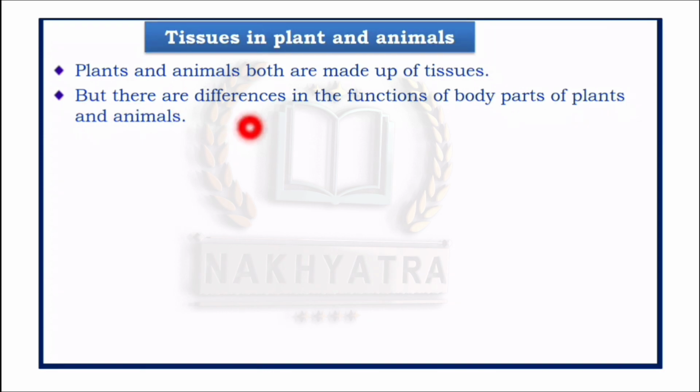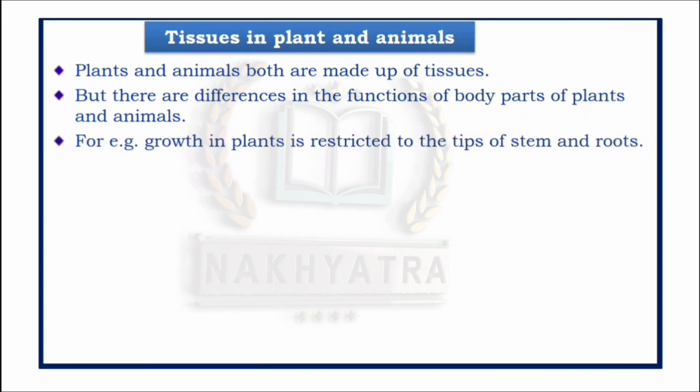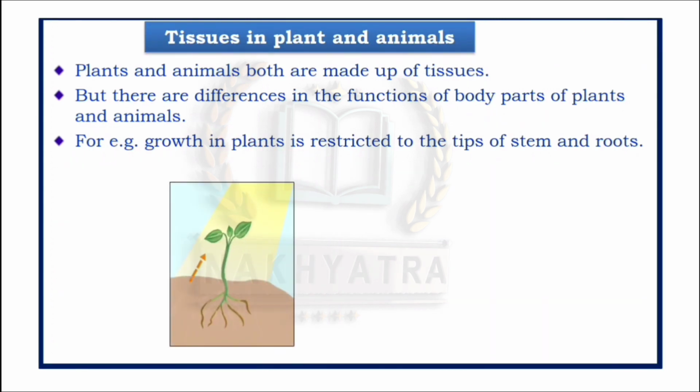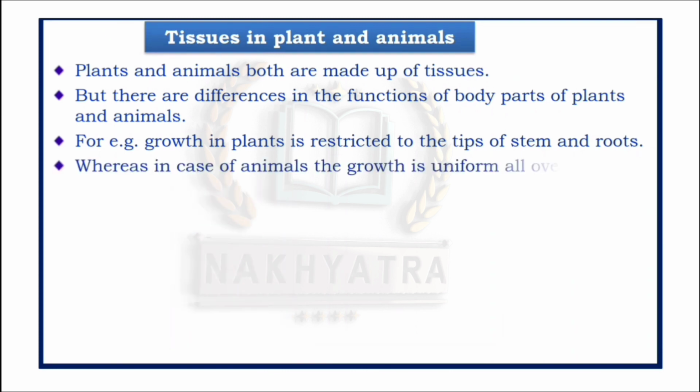But there are differences in the functions of body parts of plants and animals. Even though plants and animals are made up of tissues, there are differences in the functions of their body parts. For example, growth in plants is restricted to the tips of stem and roots. That means growth in plants is limited to certain regions within the plant body.